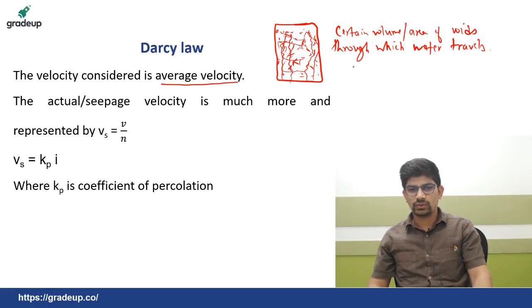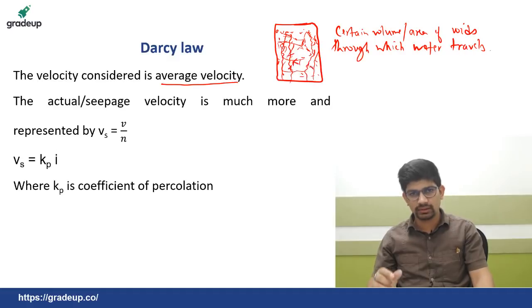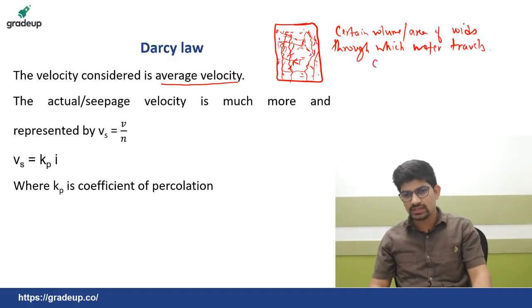So, the actual seepage velocity is much more than the Darcy velocity, because it is not flowing through the total area, it is flowing through a reduced area. So, discharge will remain constant. See, discharge is KiA. Discharge will remain constant, whatever it was earlier, it will remain the same.